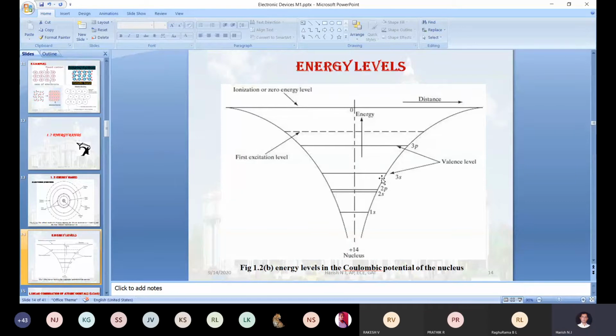Next is the 2p state. The maximum electron accommodation is 6, and all 6 electrons are accommodated here.